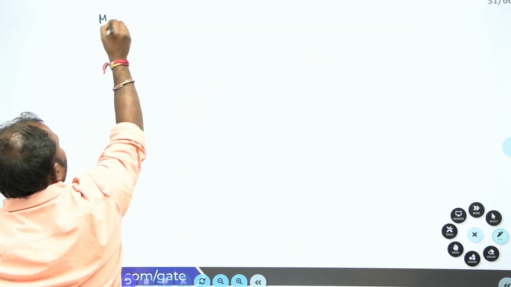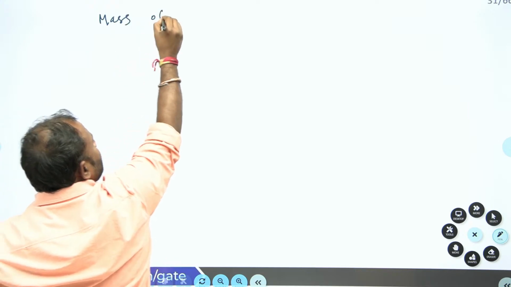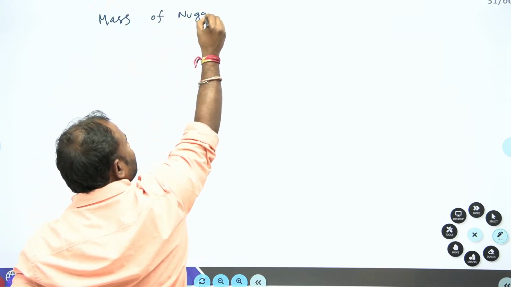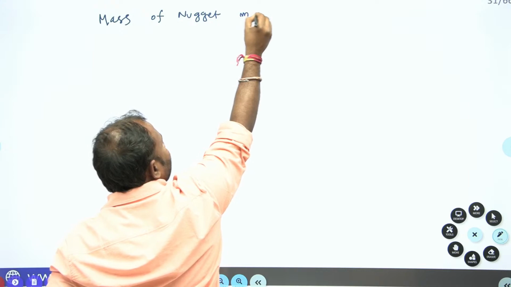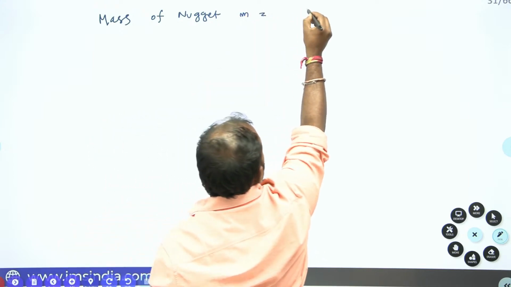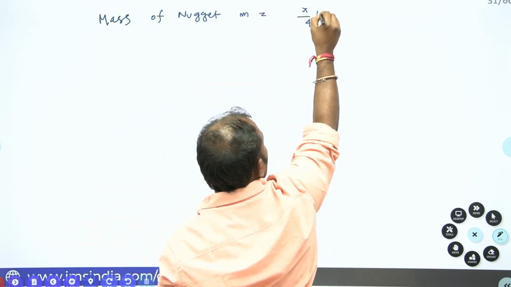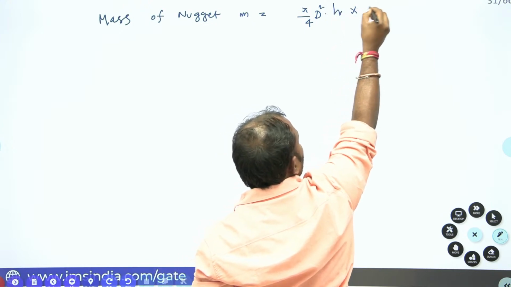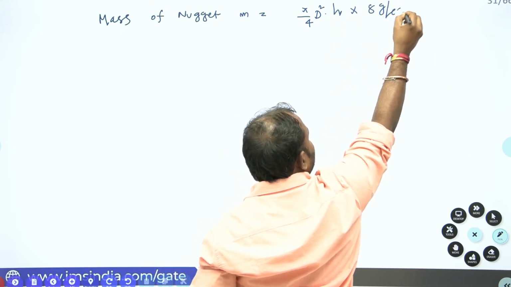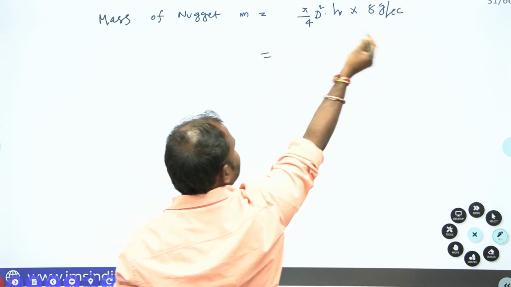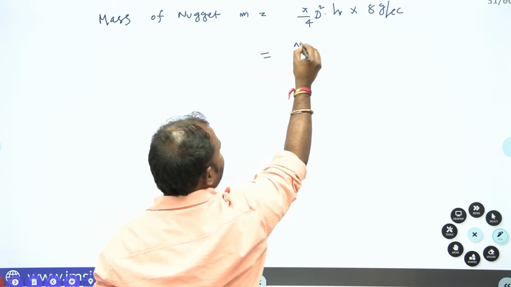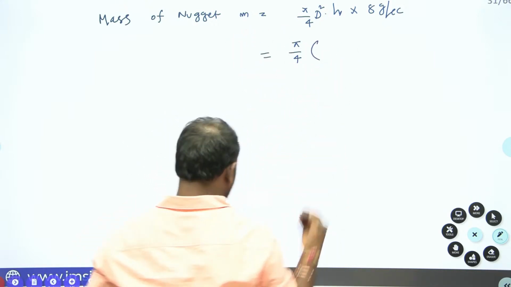Mass of nugget M is equal to pi by 4 D square into H into 8 gram per cc, which is the density. So that volume into density is the mass. Okay. Now pi by 4 into, D is how much, guys?